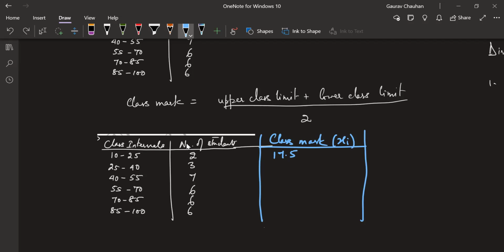Okay, no problem, stick to it. 10 plus 25 by 2. That's how much? 35 by 2, that's equal to 17.5. Okay, that's what we are doing. 25 to 40, 32.5. Continue, Tulsi.